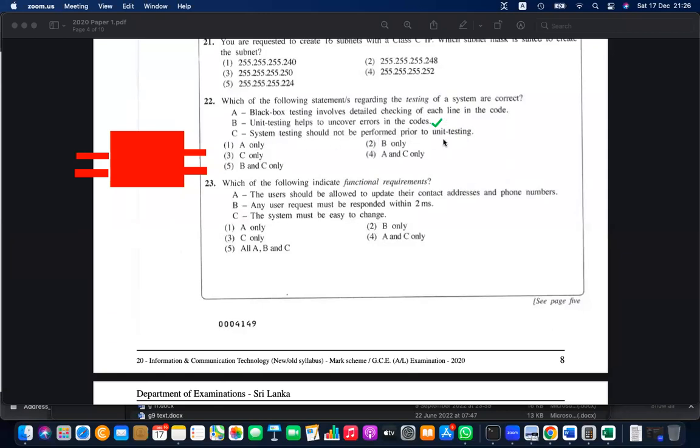System testing should not be performed prior to unit testing. No such rule actually, but better. We cannot actually restrict that by a rule. Sometimes we need to do system testing first also. But at least before that, at least 1 or 2 unit testing needs to be done. But considering that, we'll consider that as an answer. For 22, let's go for BC, and it is answer 5. But that is not a very good statement.